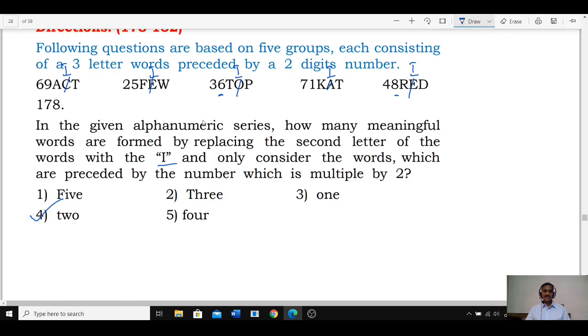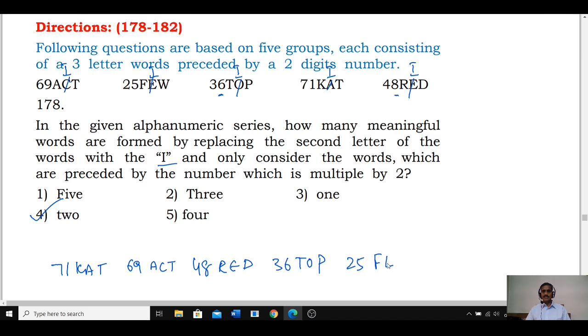First one must be 71 KAT, then 69 ACT, 61 ACT, then 48 RED, then 36 TOP, and finally 25 DEW.